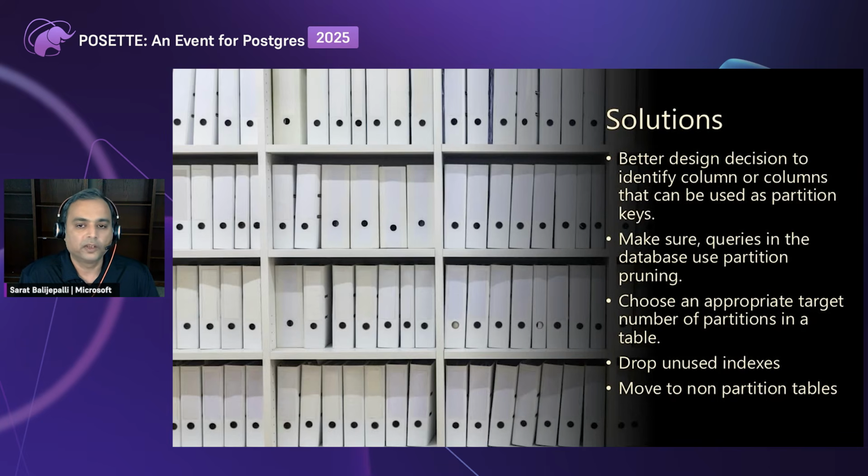So the final one is moving to non-partitioned tables. So why is this here, you might ask. The reason for that is there might be situations where it's simply not possible for the application to partition a table according to the application's needs. Then better we don't partition the table for the sake of partitioning. It's better in those scenarios to have a proper archival strategy to remove the data that is not needed, have proper autovacuum settings on the table, maybe at the table level, and tune it properly so that the bloat ratio on the table is controlled and it is efficient.